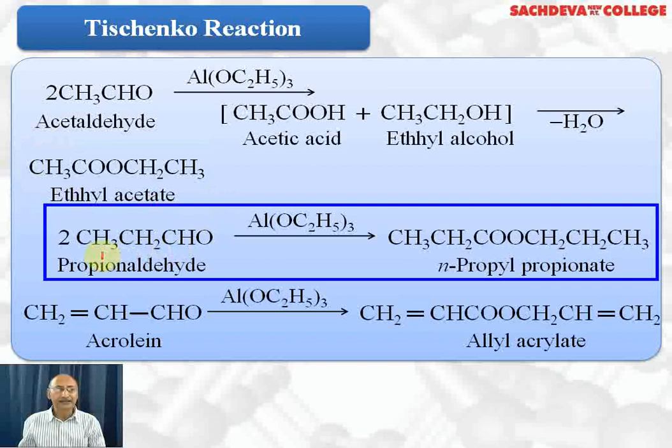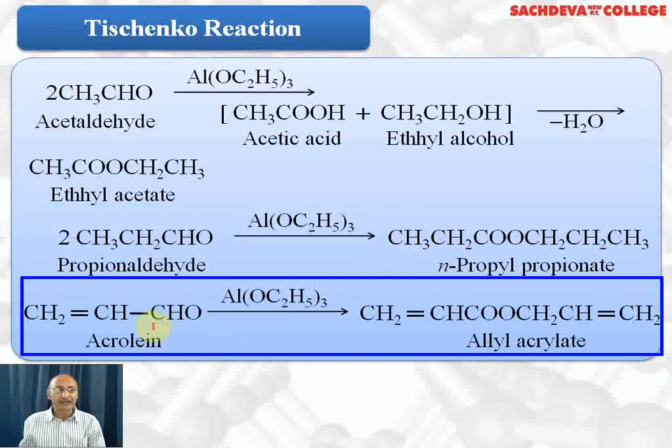Let's take up another example of propionaldehyde. One molecule of propionaldehyde will get oxidized to propanoic acid, another will be propyl alcohol. Both will combine to form n-propyl propionate or n-propyl propanoate. Acrolein will undergo the same type of reaction in the presence of aluminium ethoxide, and acrolein will change to acrylic acid and also allyl alcohol. Both will combine to form allyl acrylate.